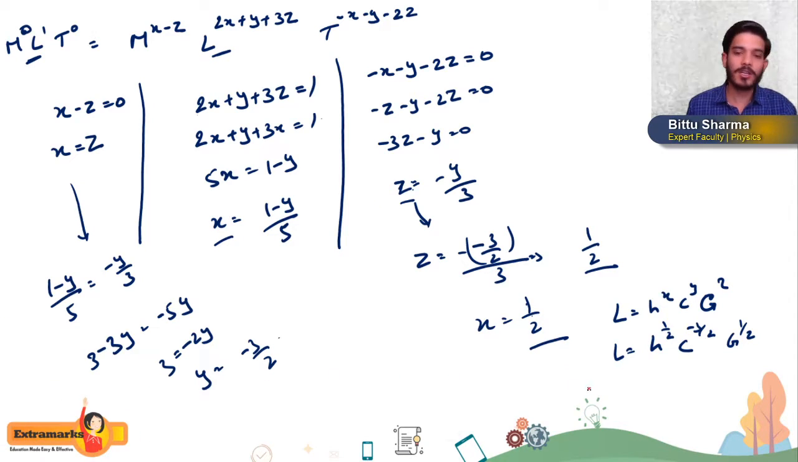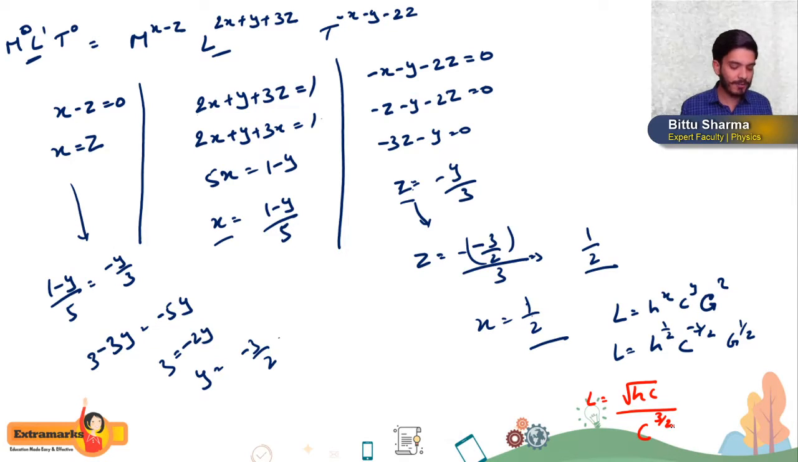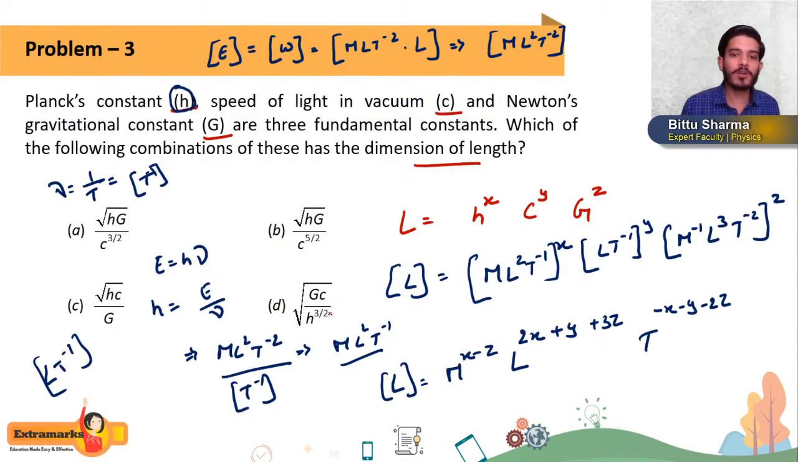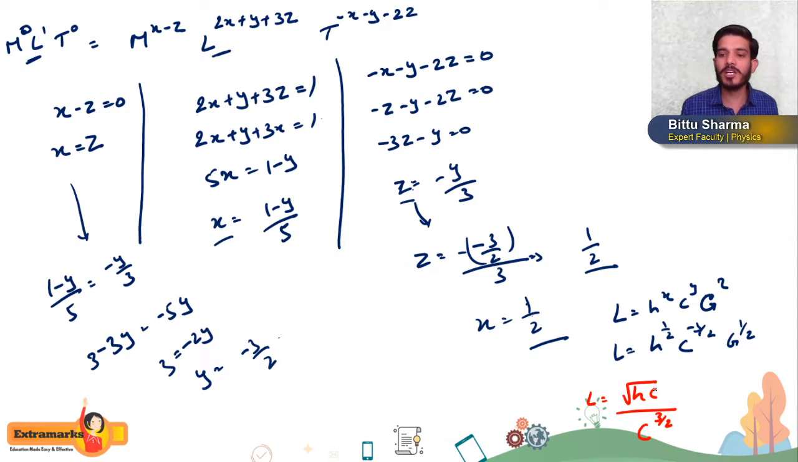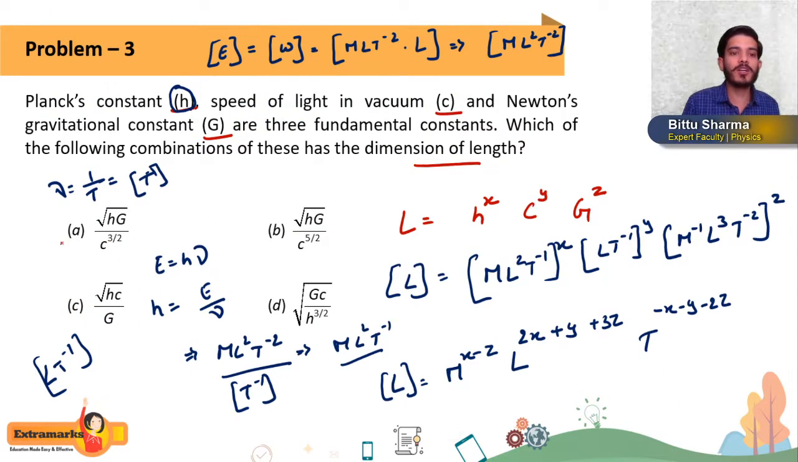Again, if we solve this, it will become L is equal to under root of hg divided by c to the power 3 by 2. Getting or not? So you can see which option is correct. Under root hg divided by c to the power 3 by 2. So option A will be the correct answer for this question.